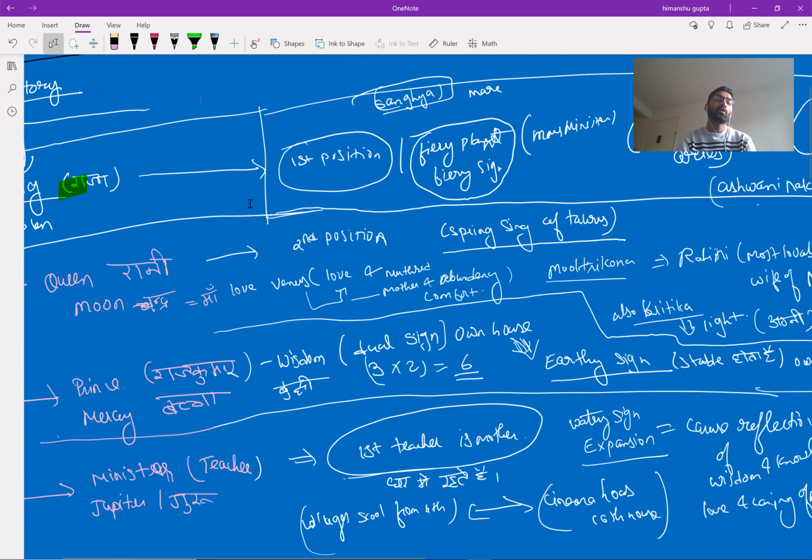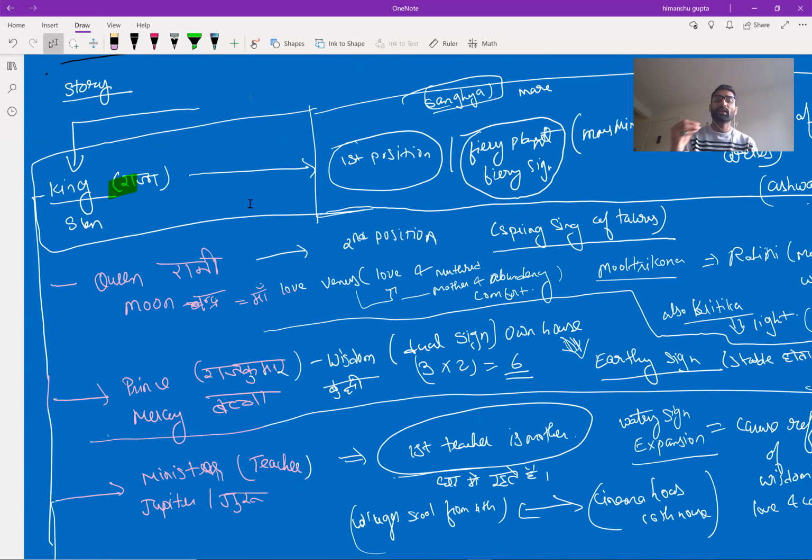Apart from that, as we talked about the king and the queen, the next is Mercury, which is represented as a prince in astrology, the child of the king and the queen. Mercury represents wisdom.